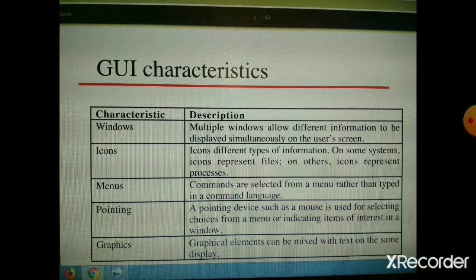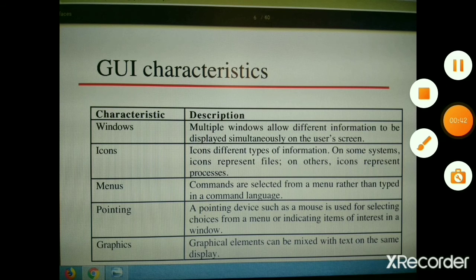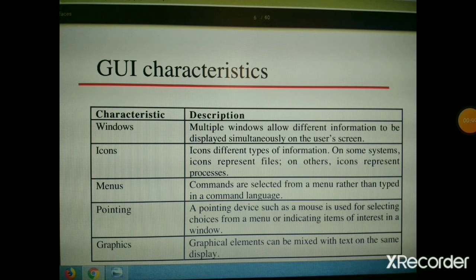Pointing. A pointing device such as mouse is used for selecting choice from a menu or indicating items of interest in a window. So whenever you are pointing at the menu with your mouse, that is called pointing. Graphics. Graphical elements can be mixed with text on the same display.